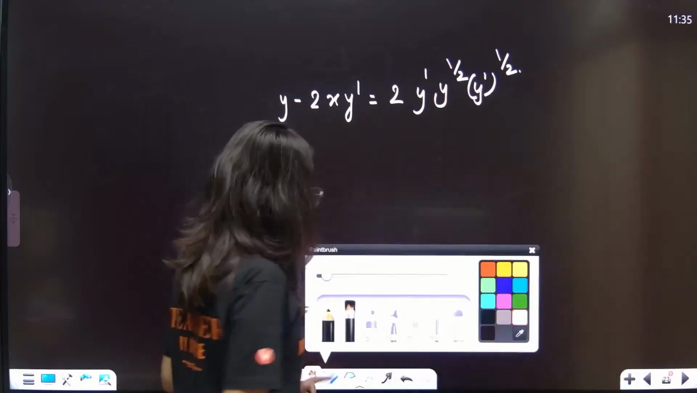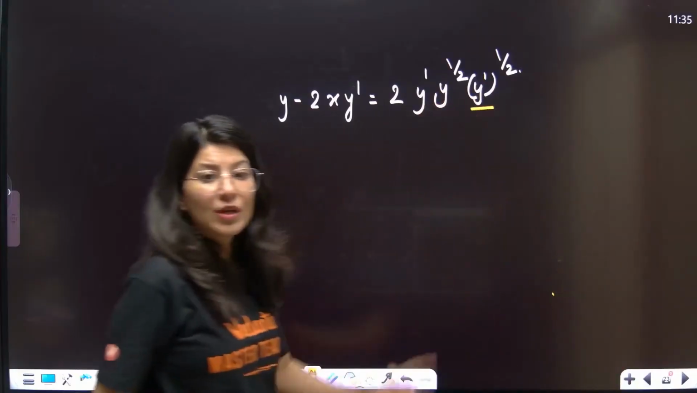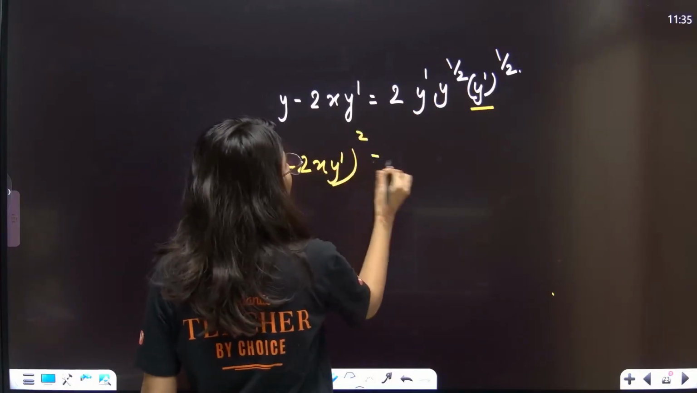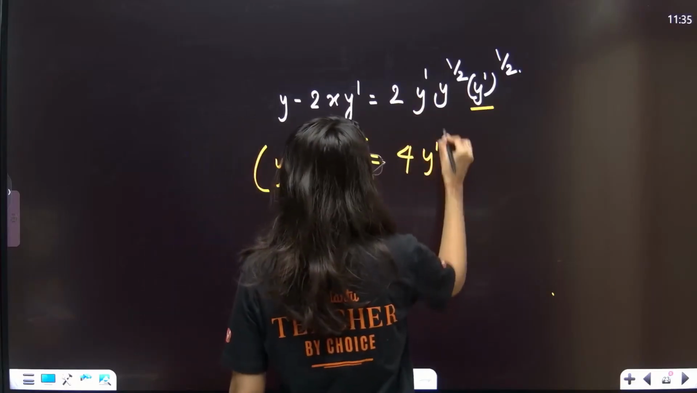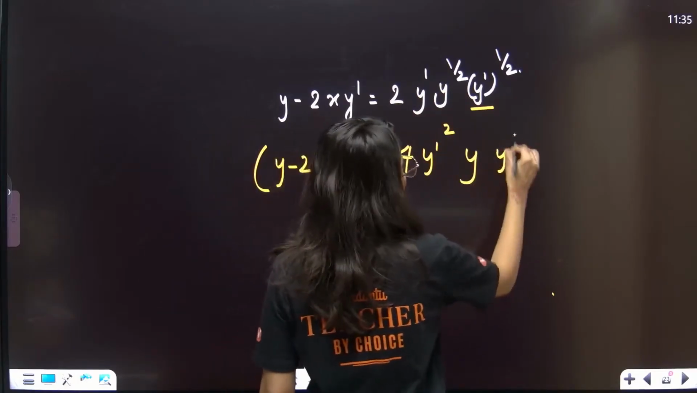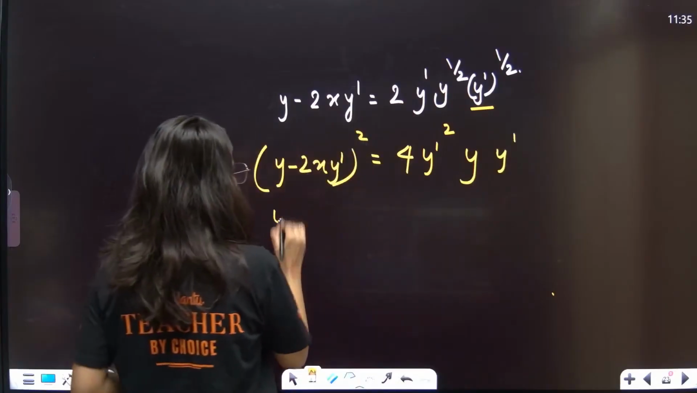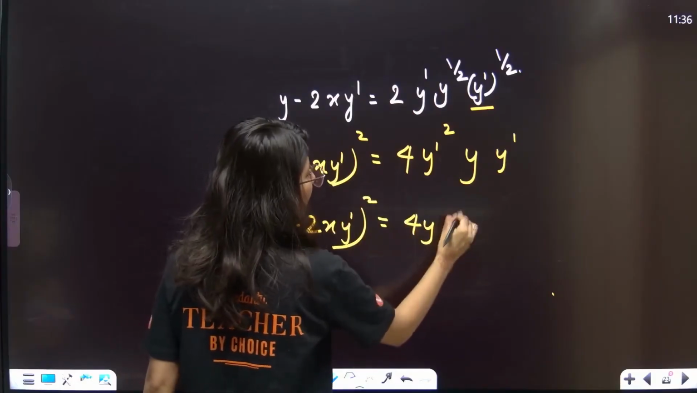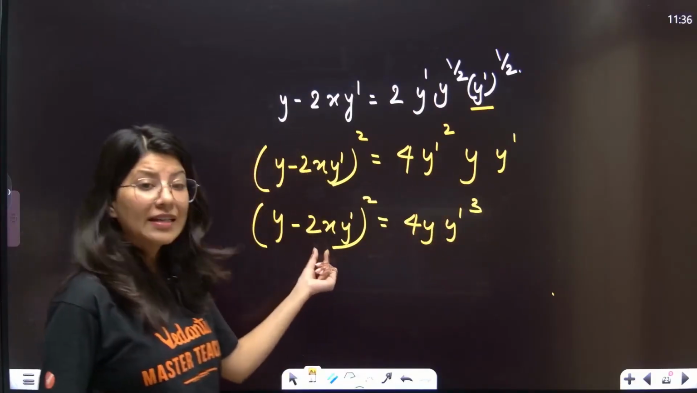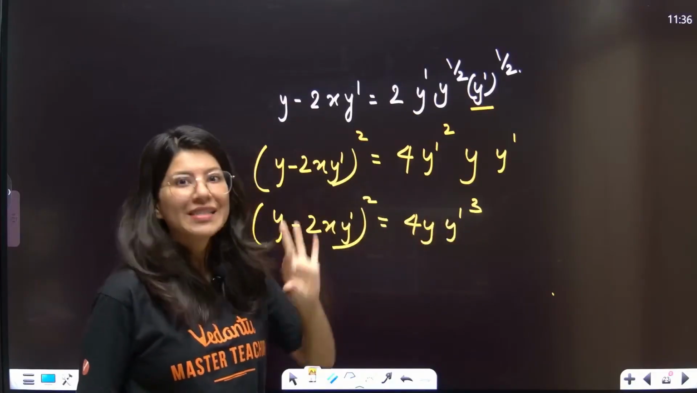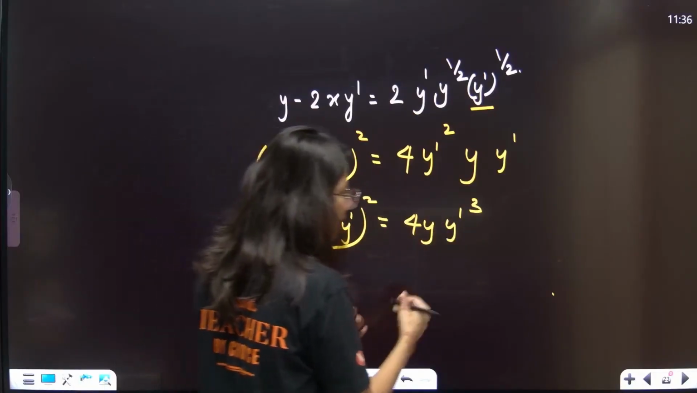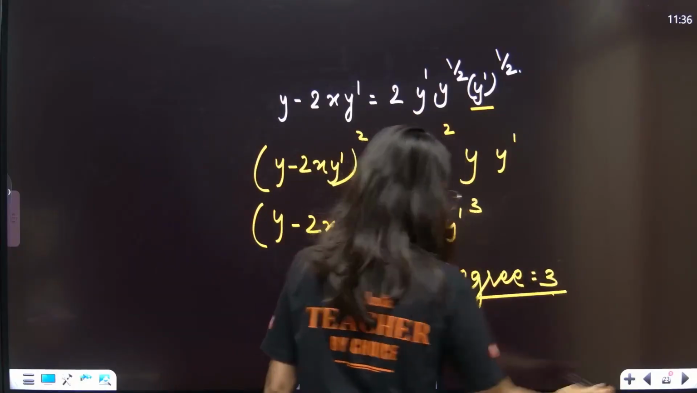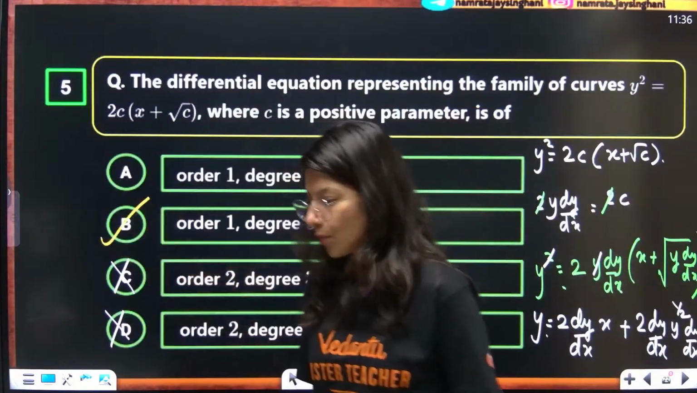Now this y dash power half is troubling you, so squaring both the sides, y minus 2x y dash whole square is equal to 4 y y dash cube. Can you see that here y dash has power 2, but y dash cube is clearly visible. That means dy by dx power 3. So the degree of this equation is nothing but 3. So order 1 degree 3 matches with option B.